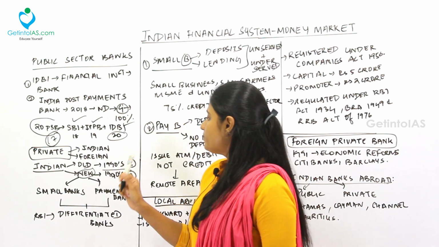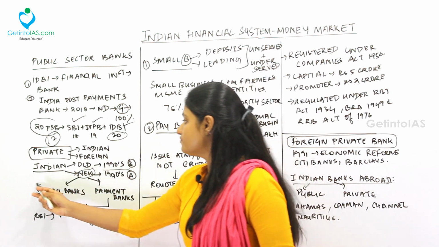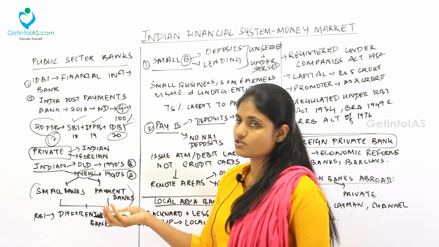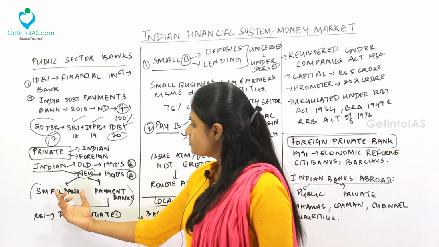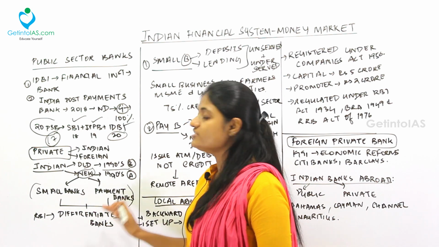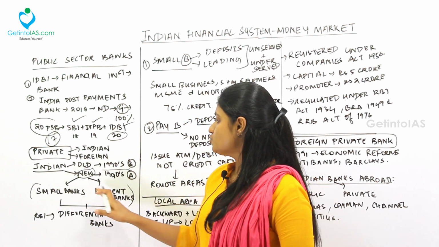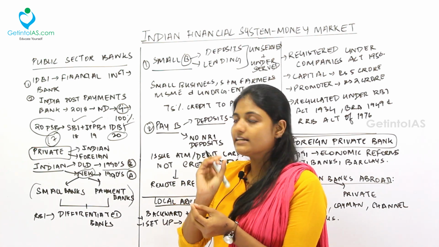Next, under the new private sector banks also, we have the small banks and the payment banks. Very important for prelims. UPSC questions in prelims have already been asked on the small banks and the payment banks. So these two banks, the small banks and the payment banks, are referred to as differentiated banks by the RBI. They differ slightly from the normal banking system.